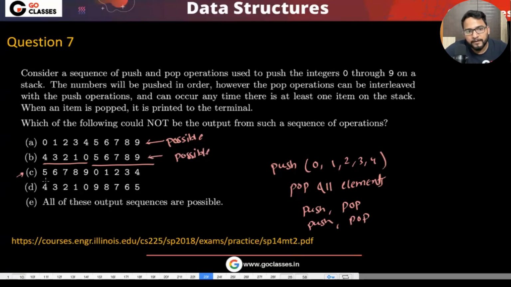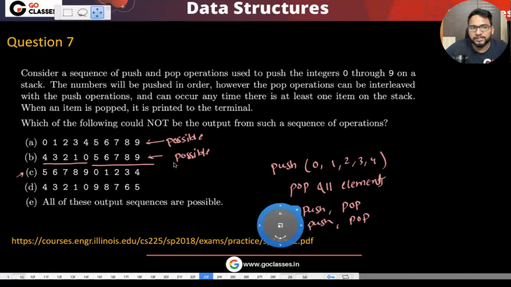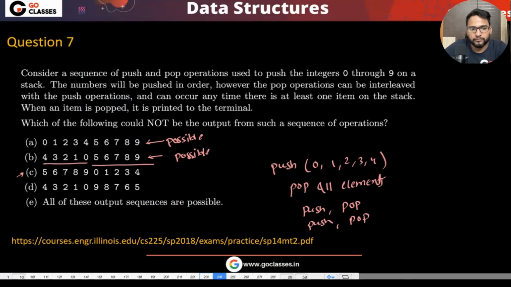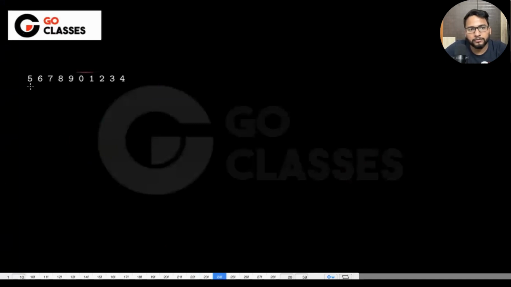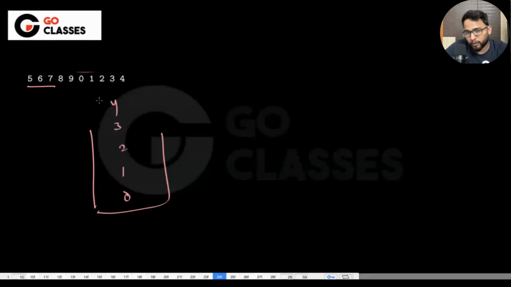What about C? C is saying 5, 6, 7, 8, 9, 0, 1, 2, 3, 4. Let's just check if C is possible or not. 5, 6, 7. This is the same order. So basically till 0 to 4, you push 0 to 4, right? Which means 0, 1, 2, 3, 4. And then you pop, push 5, pop 5, push 6, pop, I mean, 5, 6, 7, 8, 9.